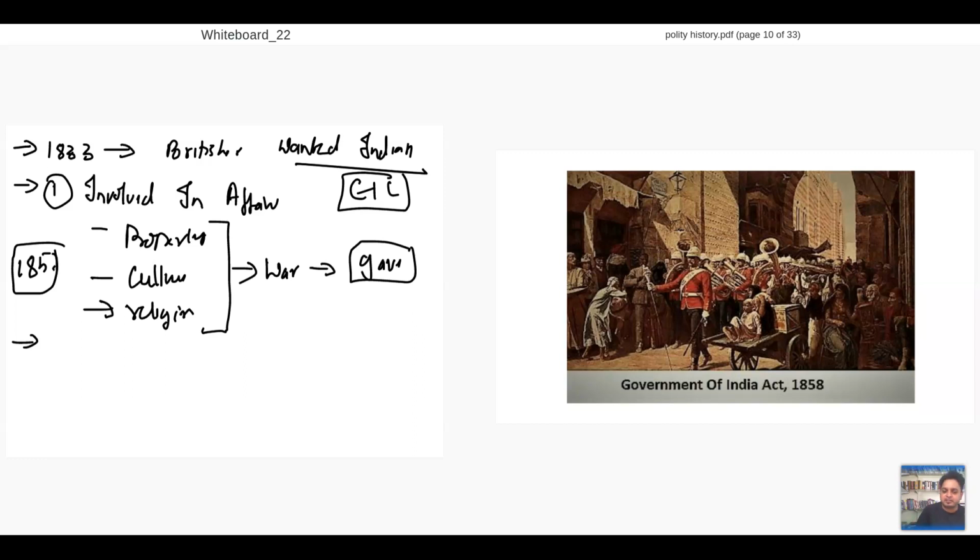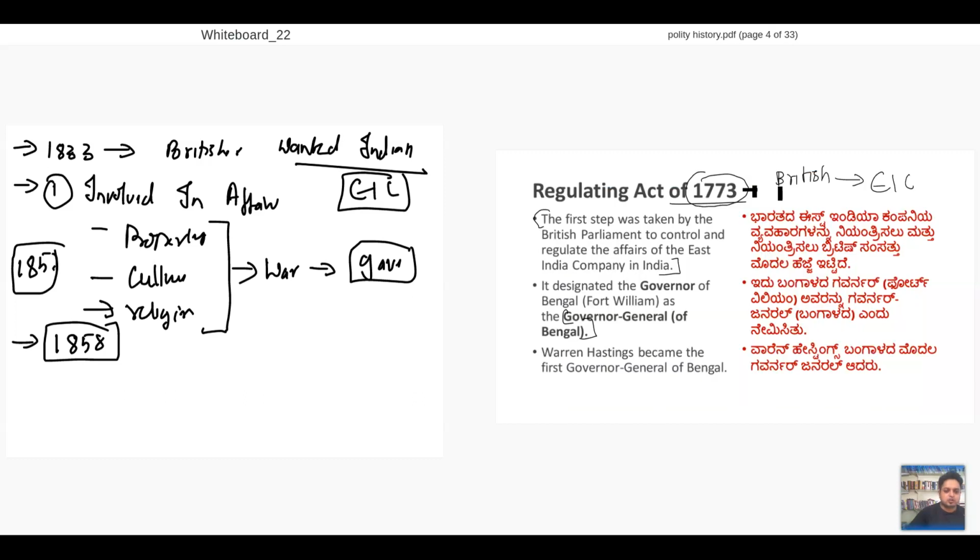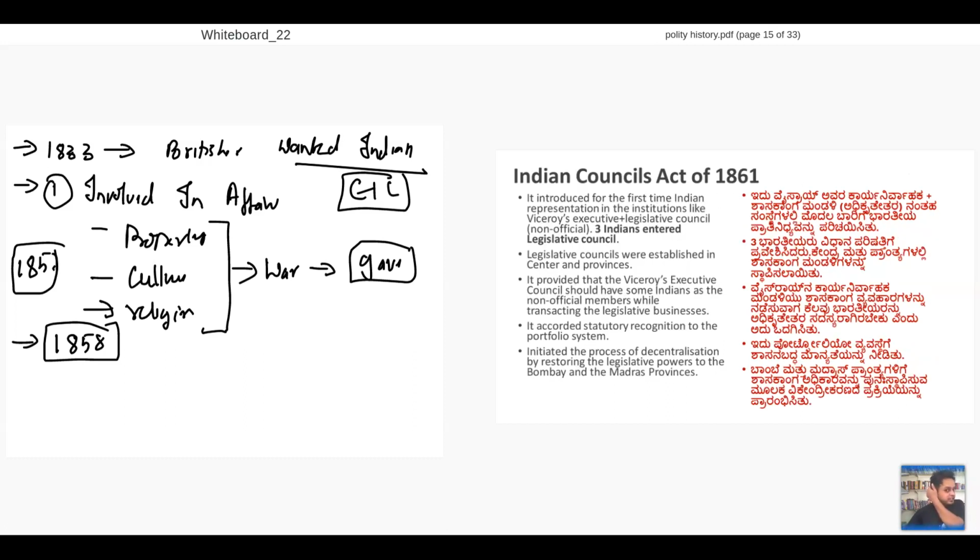That complete administrative setup will be changed in 1858. From now on, there is no more East India Company. The full East India Company will be controlled by Britishers. British will control full India. So, things change.